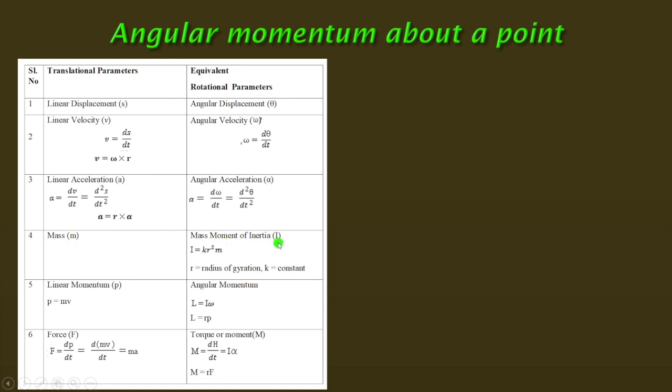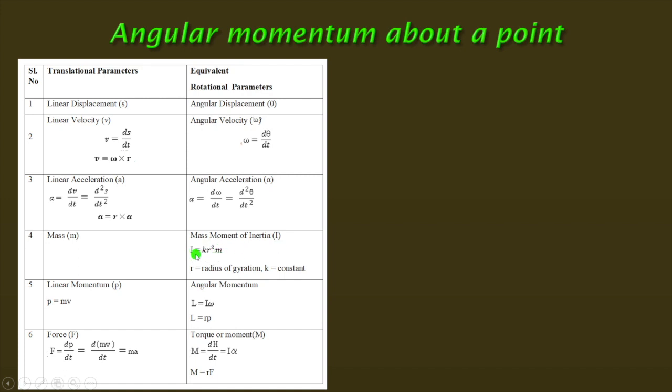In the subsequent lectures, I will discuss this mass moment of inertia in detail. Now I have written only the comparative parameters: in case of linear motion, it is the mass, and for angular motion, it is the mass moment of inertia.